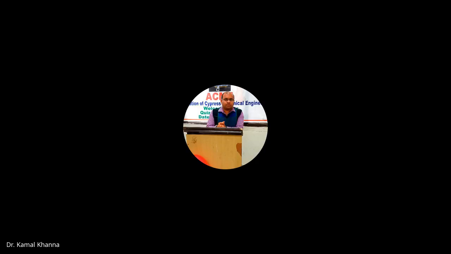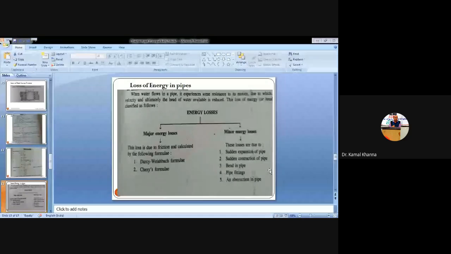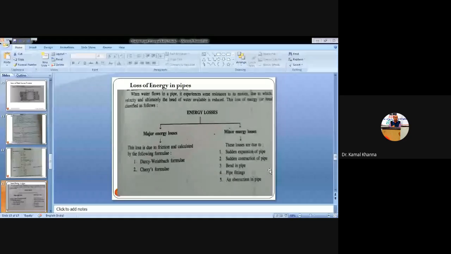For major loss, we have read the first equation, the Darcy-Weisbach equation. Today we will do Chezy's formula, for the major energy loss. That is how we will calculate the loss of head due to friction if the mean velocity through the pipe and the value of Chezy's constant C are known, and the value of M for a circular pipe is always D by 4.